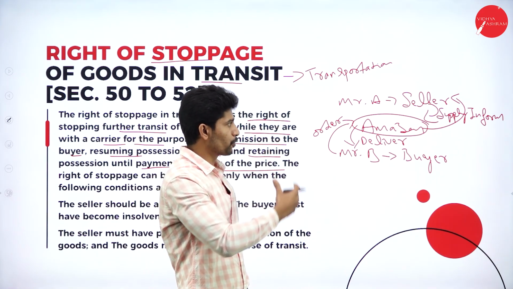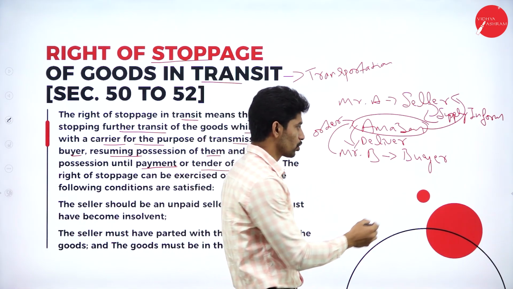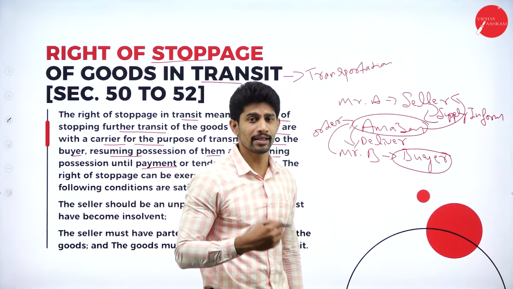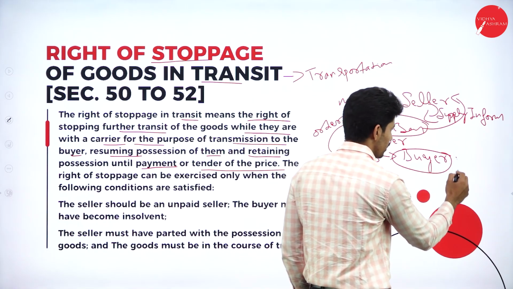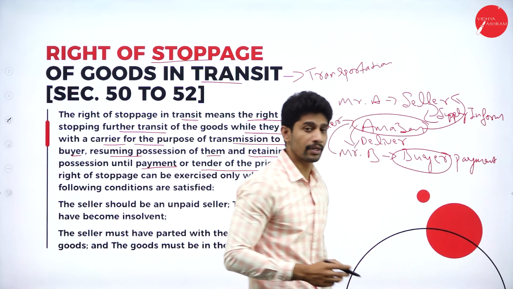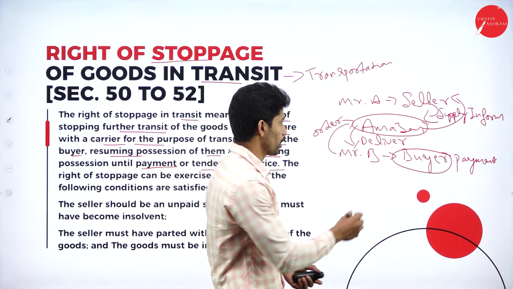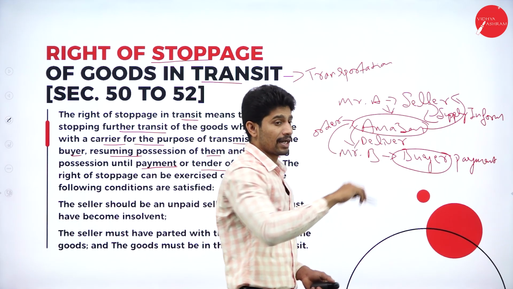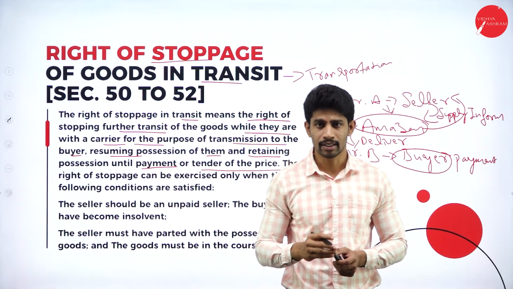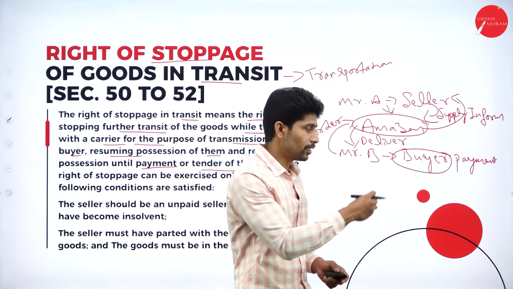In this process, we can stop the transit of goods to the buyer until the buyer makes the payment. Mr. A has already transited the goods to the Amazon courier center, so there itself he can stop them until he receives the amount from the buyer.